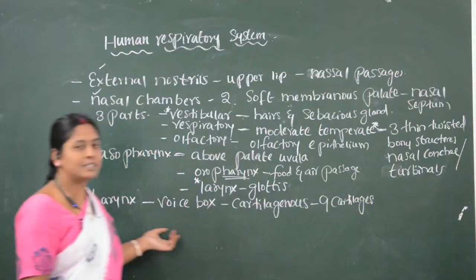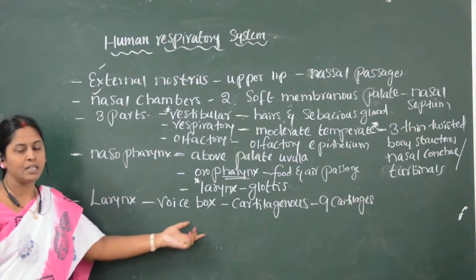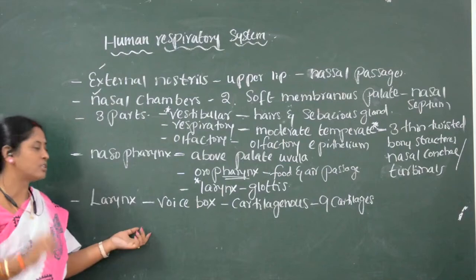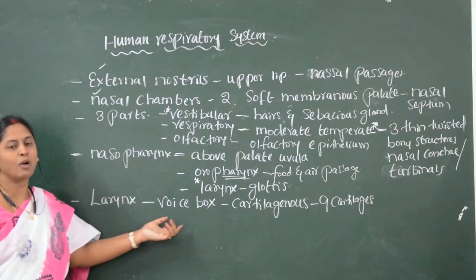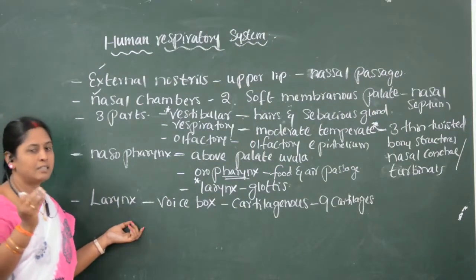How many cartilages are present in the larynx? Nine cartilages are present.